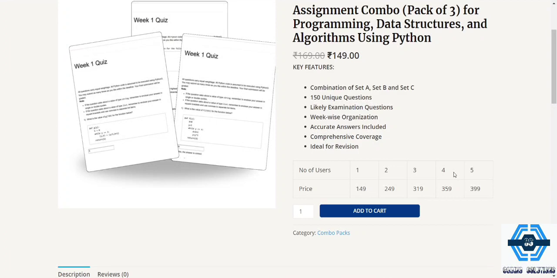It's a very trustable website. They have been doing this for a while. I can suggest you visit there and purchase this because it will help you to score good marks. The more questions you know, the more answers you know, and you will get more common questions in your exams. For that, just visit this website and purchase this.